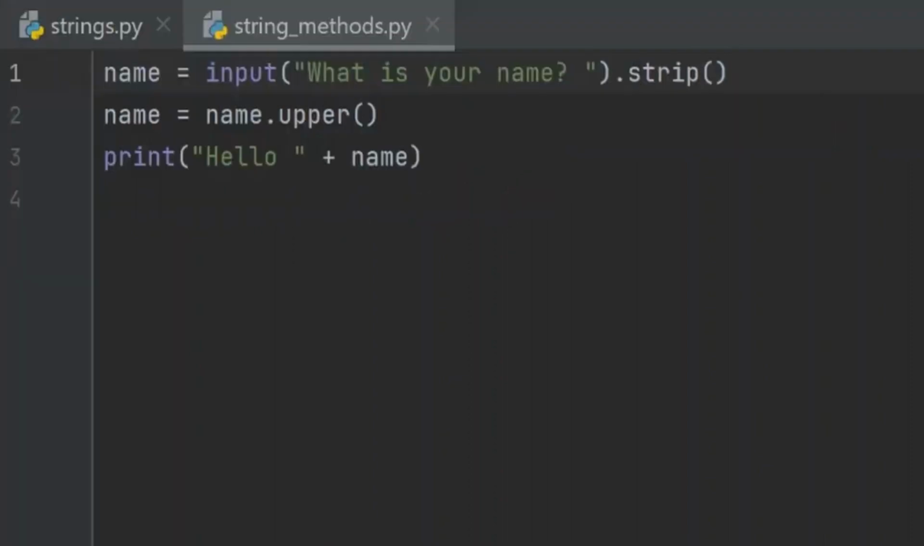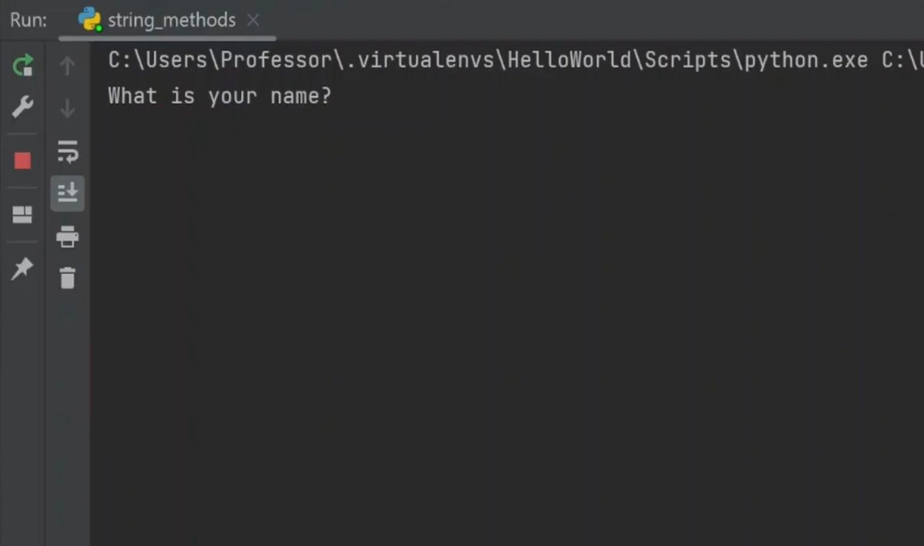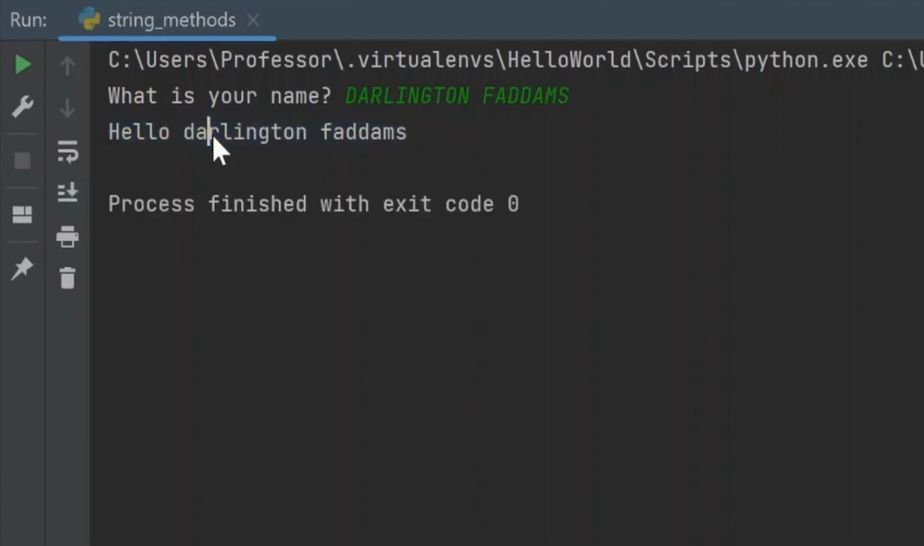Next, we'll discuss the string method called lower, which converts all the characters in a string to lowercase. So right here, let's change upper to lower and run the code again. What is your name? And this time I'll enter my full name in uppercase. So Darlington Fathams. Enter. Now notice that even though we enter the full name in uppercase, it is converted to lowercase.